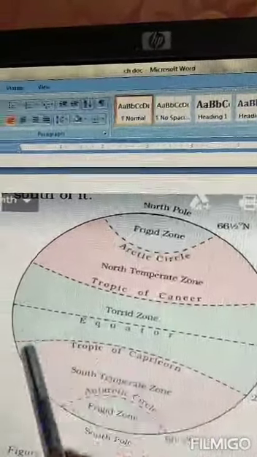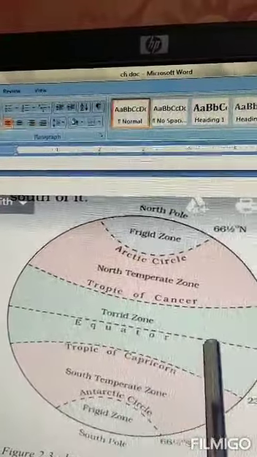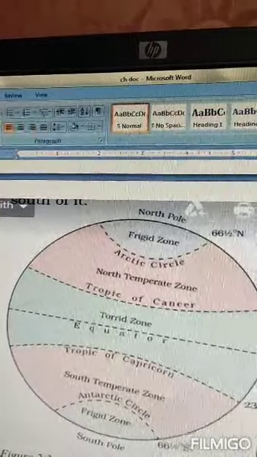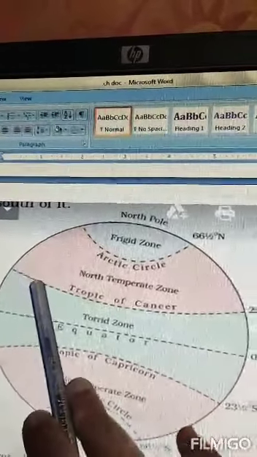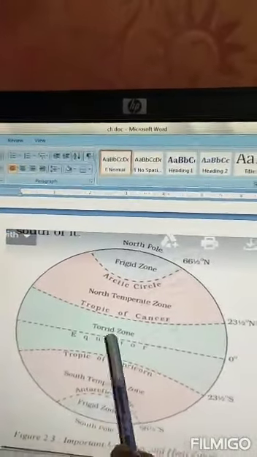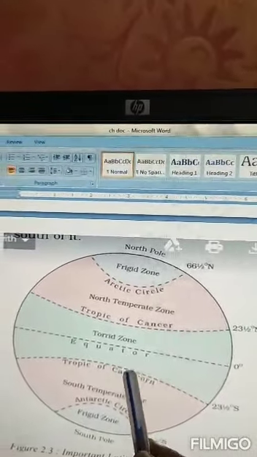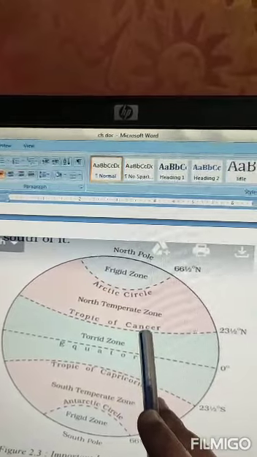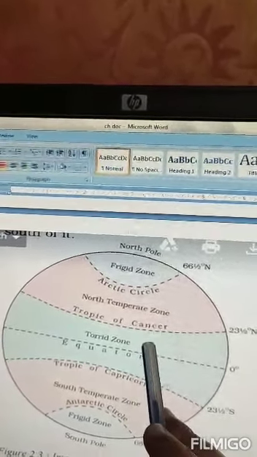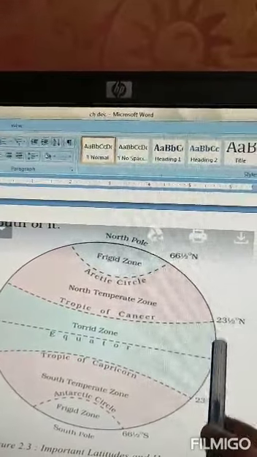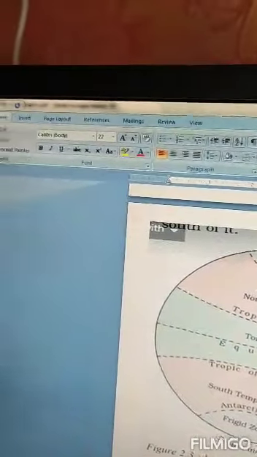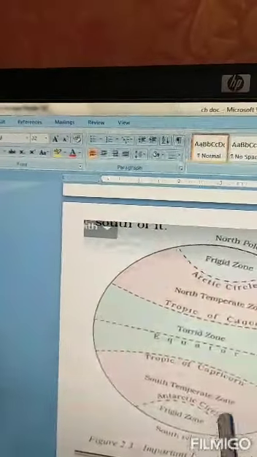So first you will draw a circle and you will draw the equator. The equator should run exactly through half of the circle. Then you have to keep the distance also. You will notice clearly in your notebooks that Tropic of Capricorn and Tropic of Cancer should be at equal distance from the equator. 23.5 north, 23.5 south.